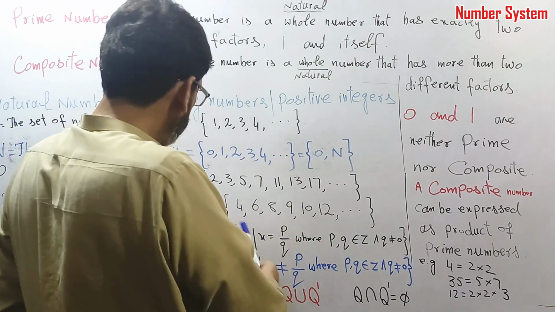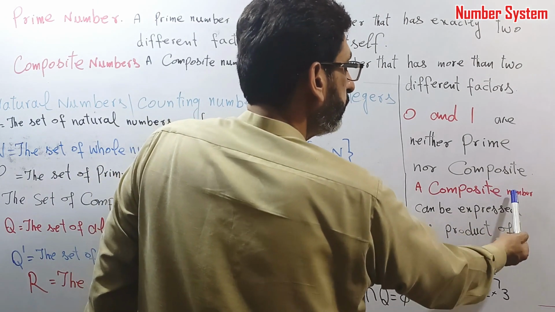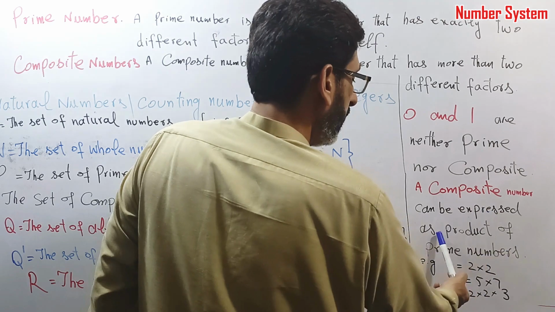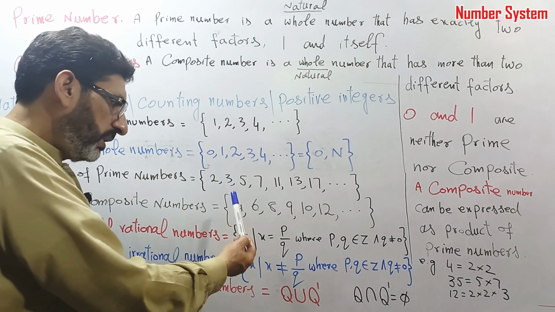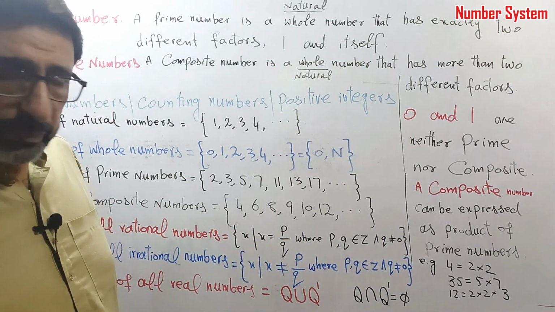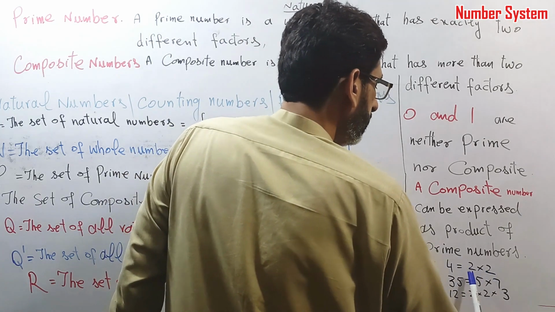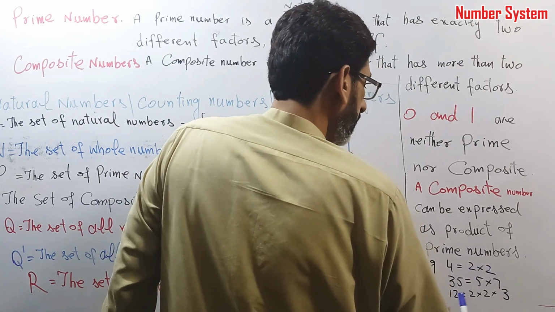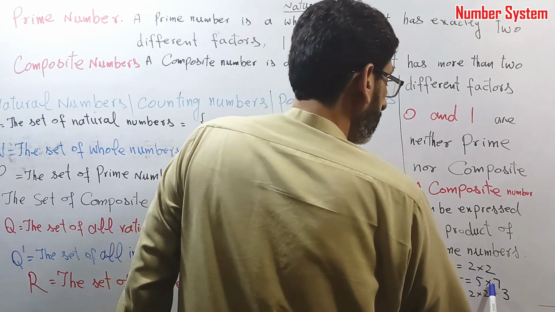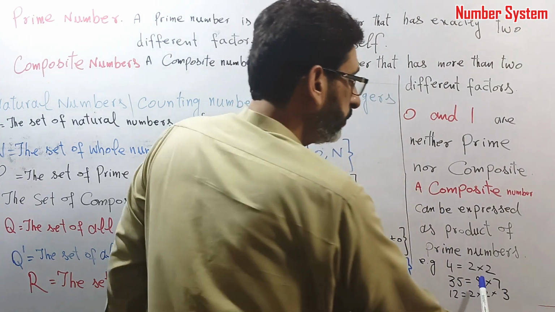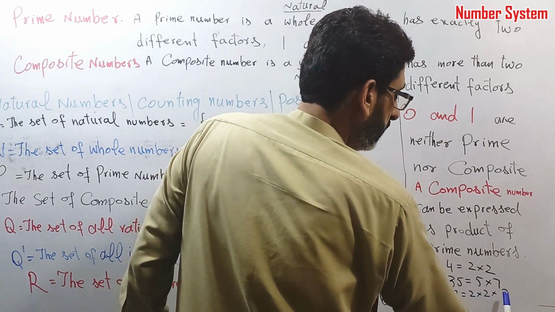An important characteristic of a composite number is that it can be expressed as a product of prime numbers. We can express each composite number as a product of prime numbers. As 4, it is equal to 2 cross 2, the product of 2 and 2. 35 is 5 into 7. These two are prime numbers. 12 can be expressed as 2 into 2 into 3.